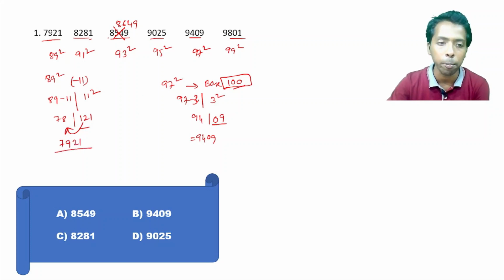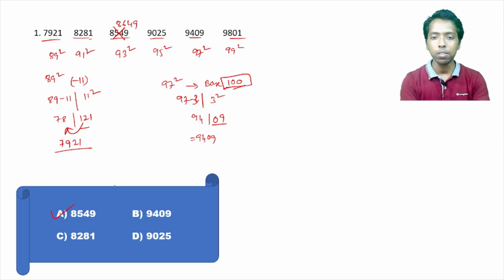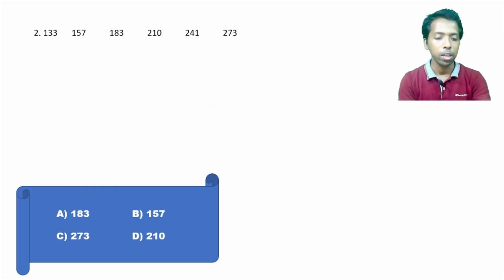Now, so what's the wrong number? That is 8549, option A. I hope this is clear. Now moving to the next one. Here is question number 2. Solve it.